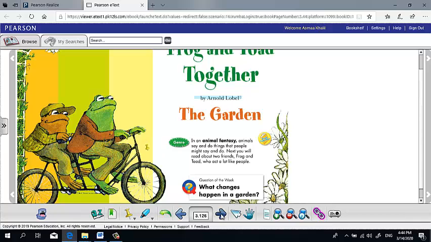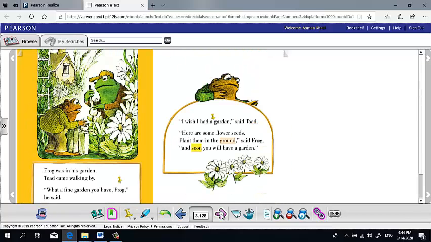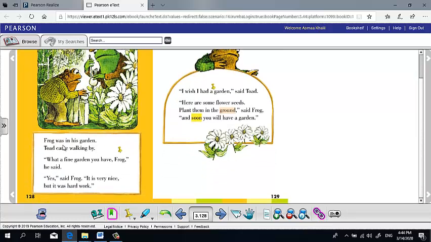After that, open with me your book, this page. Here we have Frog and Toad Together. Frog was in his garden. Read with me, please. Frog was in his garden. Toad came walking by. They will start to talk together. "What a fine garden you have, Frog," he said. "Yes," said Frog. "It is very nice, but it was hard work."